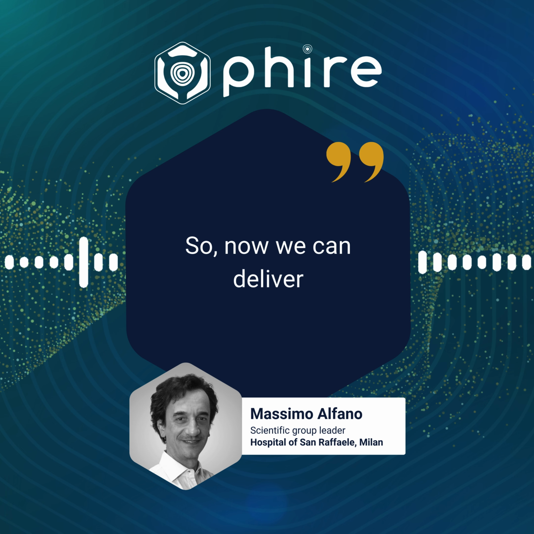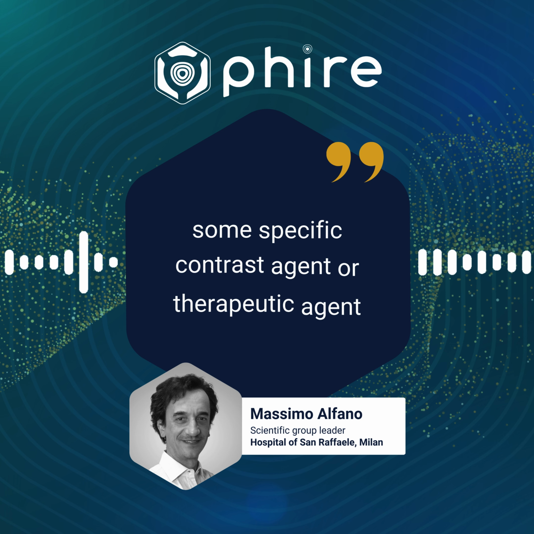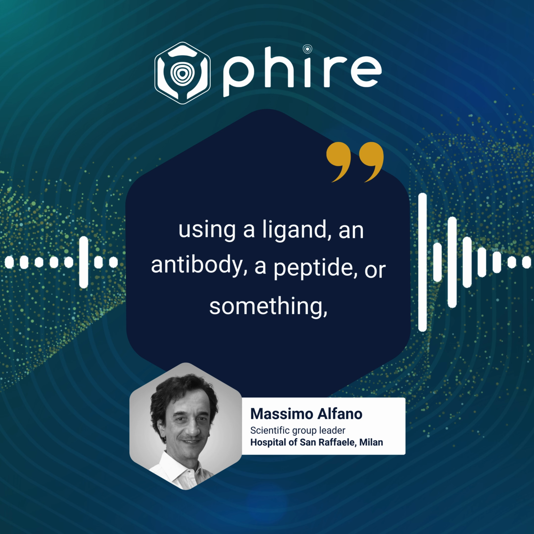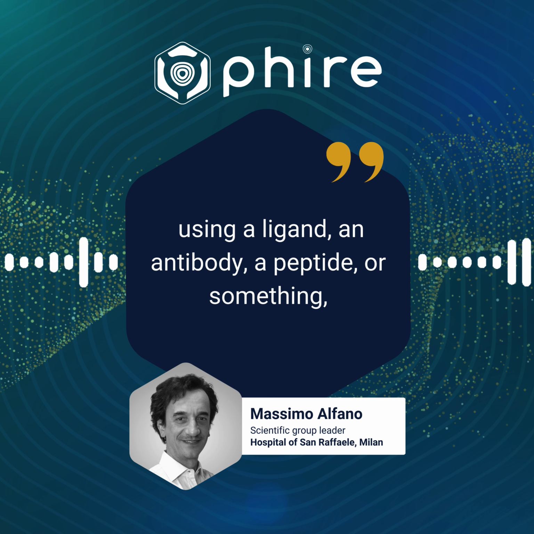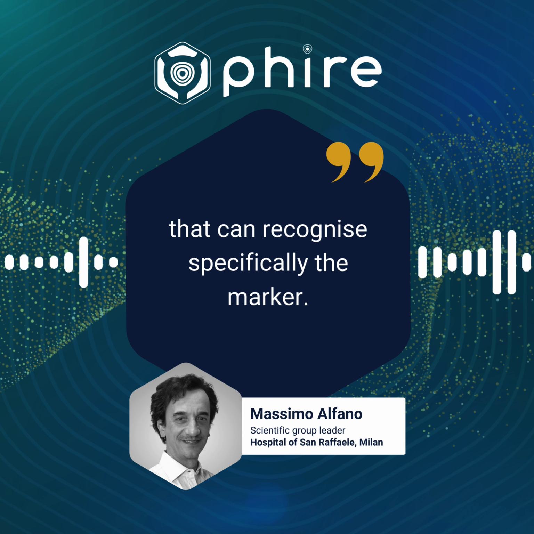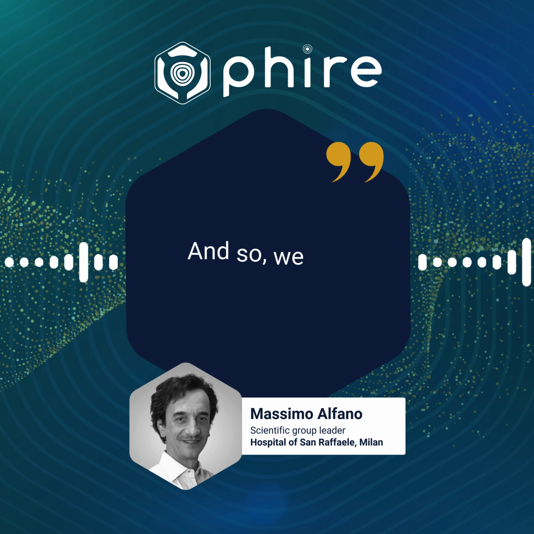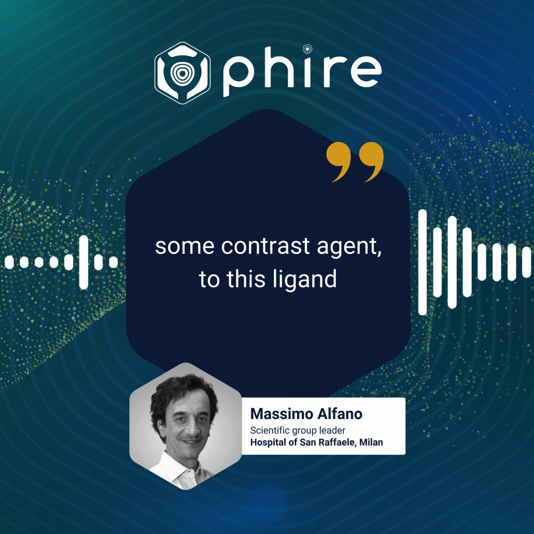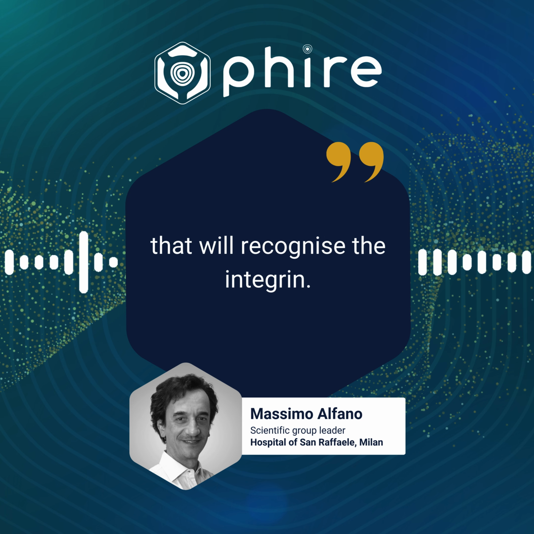So now we can deliver some specific contrast agent or therapeutic agents using a ligand, an antibody, a peptide, something that can recognize specifically the marker. And so we can conjugate some drug, some contrast agent to this ligand that recognizes the integrin.